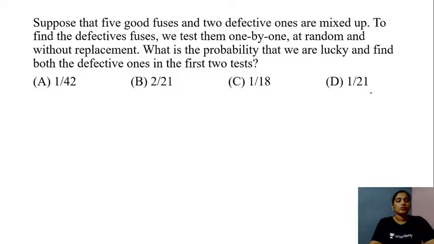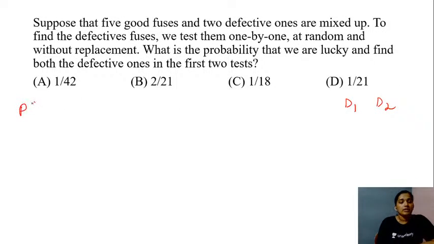Right, here is the next question. Suppose that 5 good fuses and 2 defective ones are mixed up. To find the defective fuses, we test them one by one and at random without replacement. What is the probability that we are lucky and find both the defective ones in the first 2 tests? Okay, that we find the defective ones in the first 2 tests here in this case. So let's take the event of getting the defective ones in the 2 tests as D1 and D2, right? So we will be using the conditional probability and the multiplication.